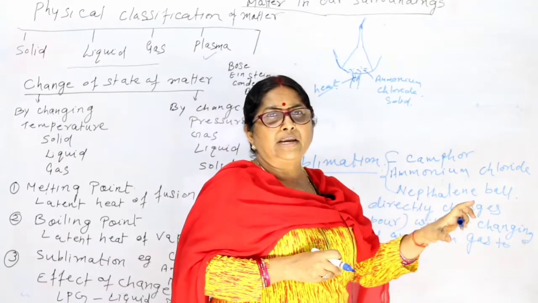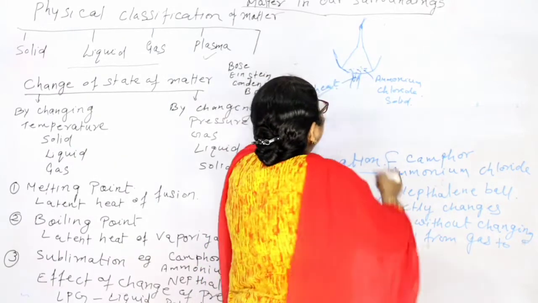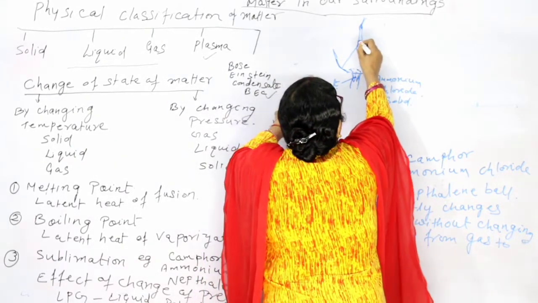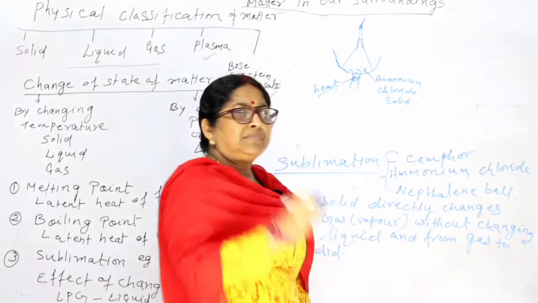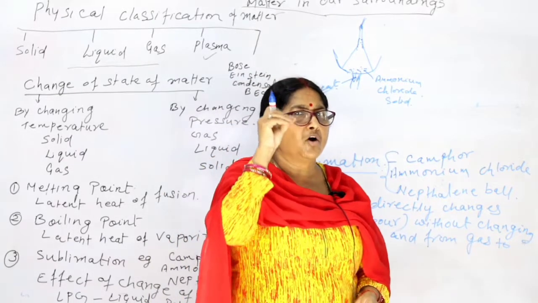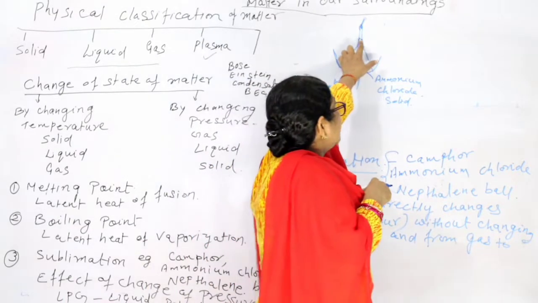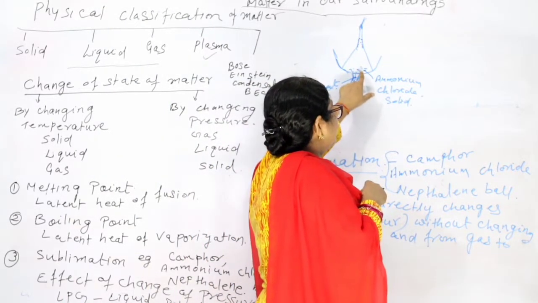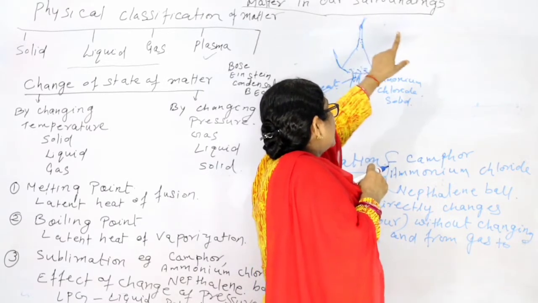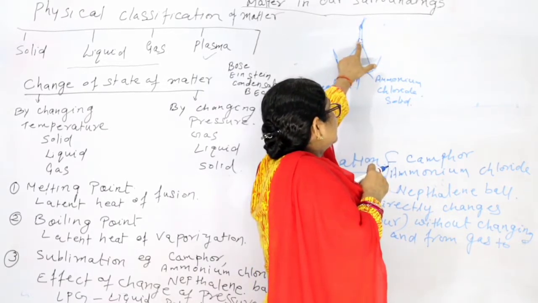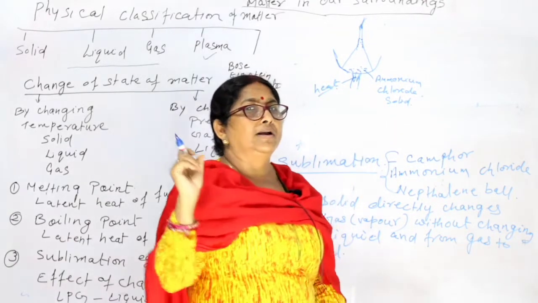Now remove the heat. After some time, when this gets cool, you will find that on the inner wall of this funnel, something like white powder can be seen. What happened? The vapor which was vaporized from this ammonium chloride could not come out, and when it was cooled, it converted directly into solid.